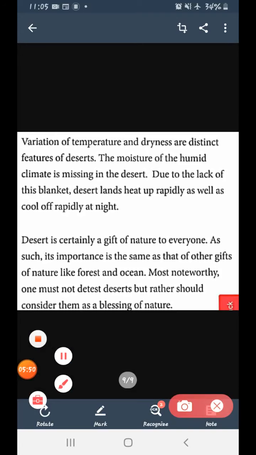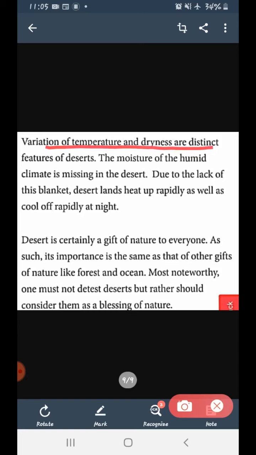Yes, now see, variation of temperature and dryness are distinct features of desert. So, what are the important features of desert? The important features of desert are dryness and variation of temperature. That means the temperature at daytime is very hot, at night is very cold. So variation of temperature and dryness are the distinct features of desert.